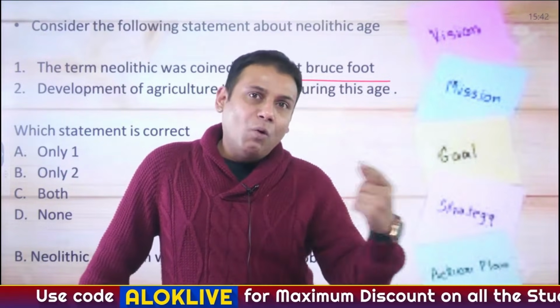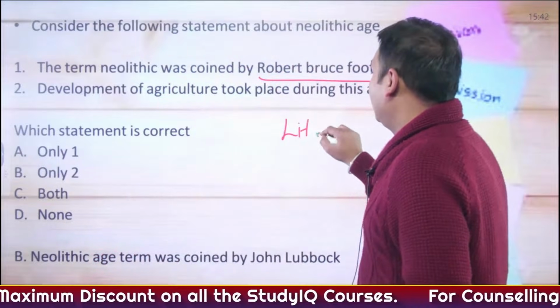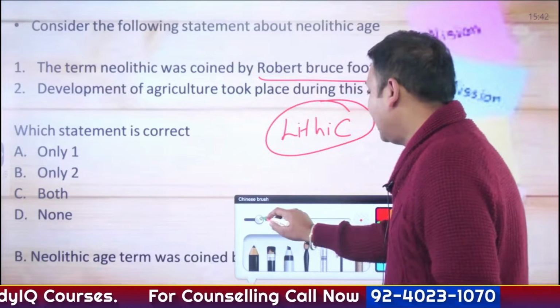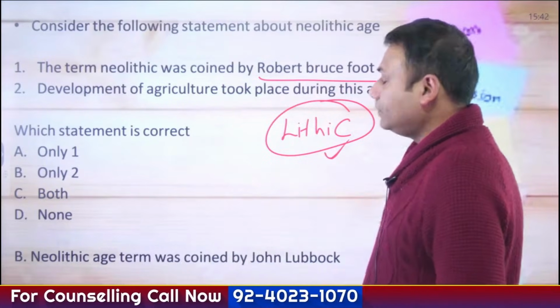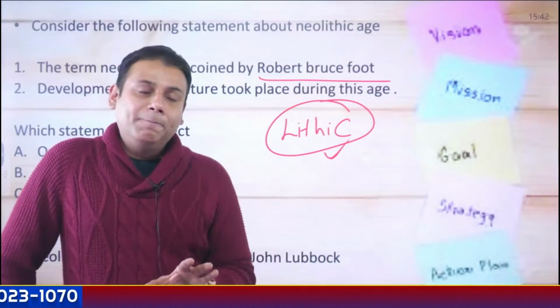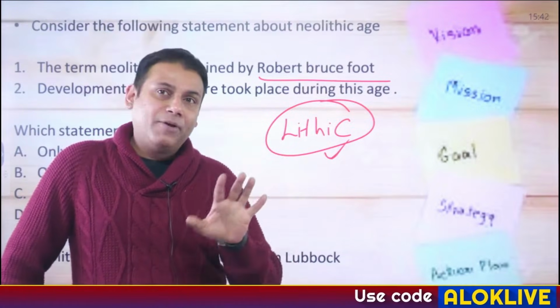You'll observe one word is common here, and that word is lithic. Lithic basically means stone. Hence, this age is also referred to as the Stone Age. Precisely speaking, Robert Bruce Foote is called the father of Indian prehistory.